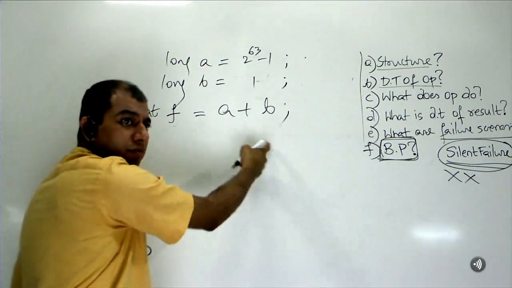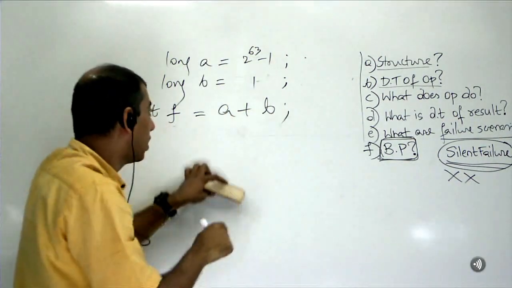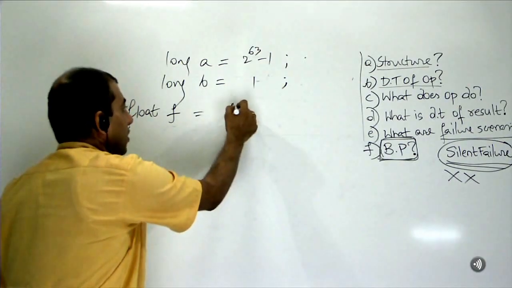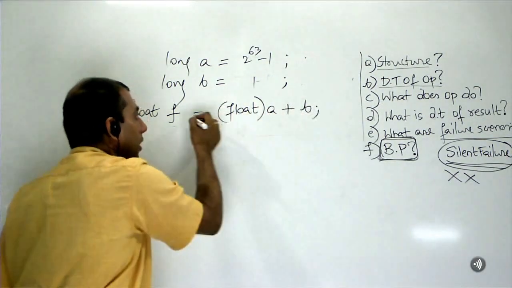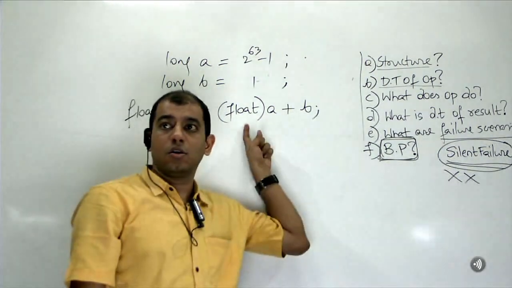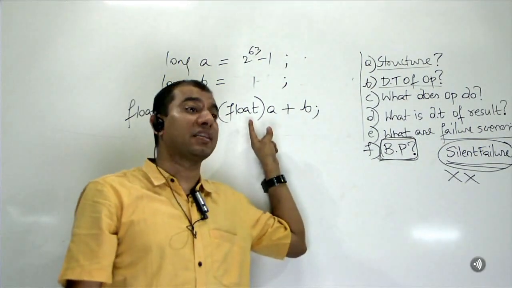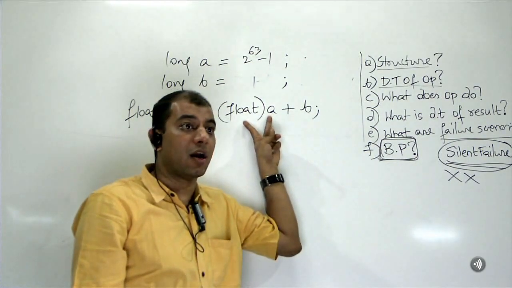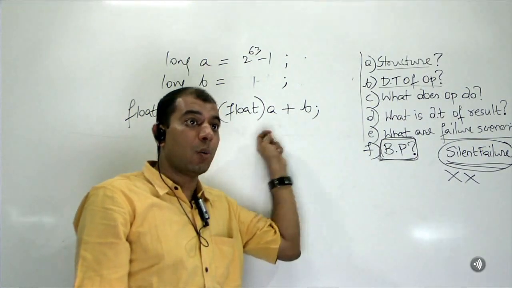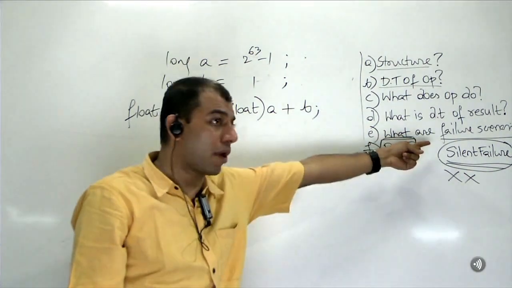Instead, what will you do? One of the operands you will upcast. Float off a plus b. Some of you are asking, what is the use of upcasting? This is the use. You see? Are you with me? Upcasting is very useful when you are adding,